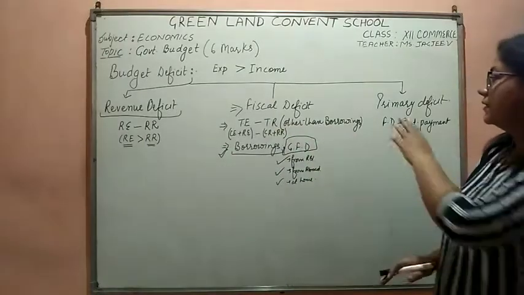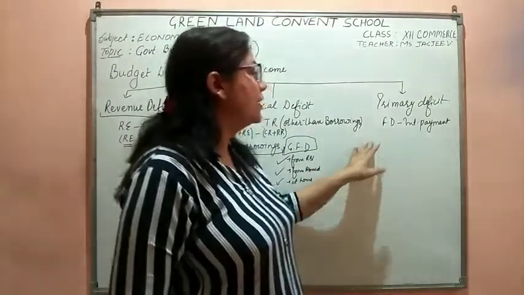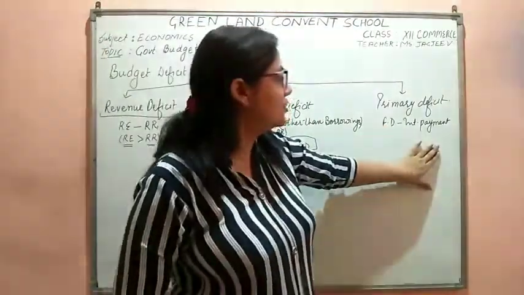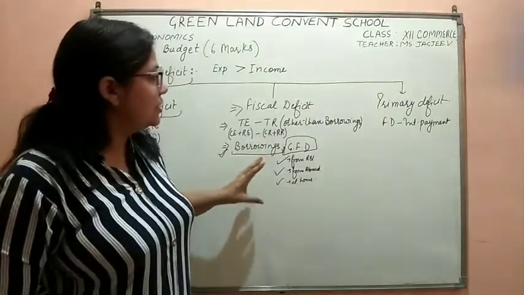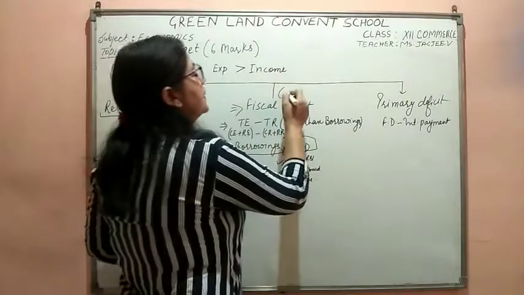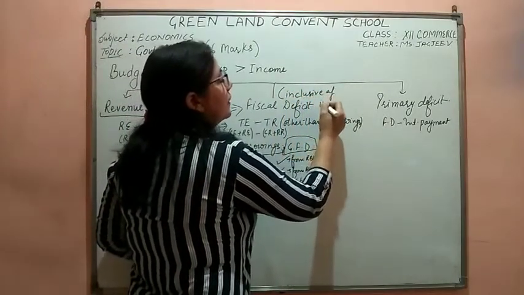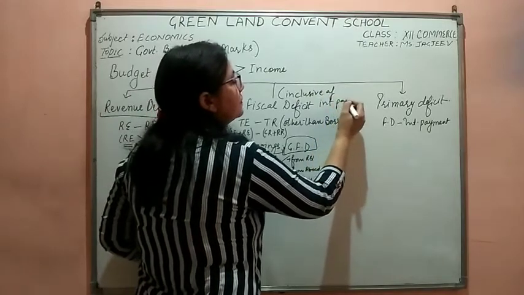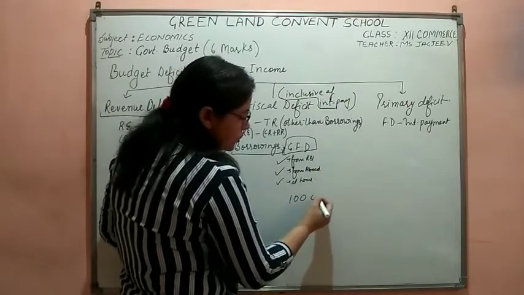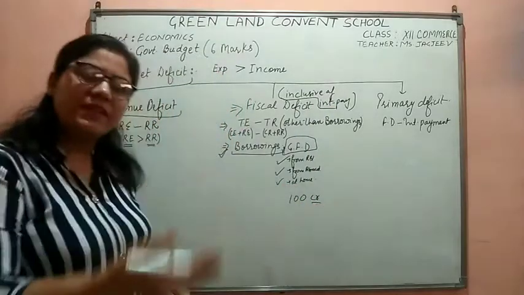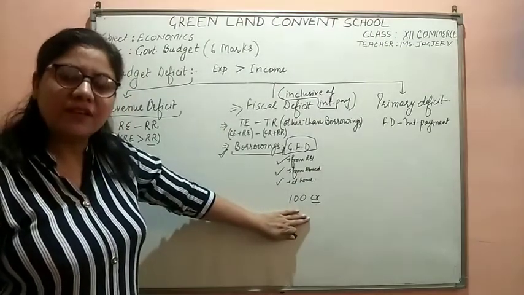Now, the third type of deficit is the primary deficit. When we say primary deficit, it is the fiscal deficit minus interest payments. Fiscal deficit is the deficit inclusive of interest payments. It means that if we had taken a loan of 100 crores, whatever interest we have to pay is in the fiscal deficit. Our borrowing is 100 crore.